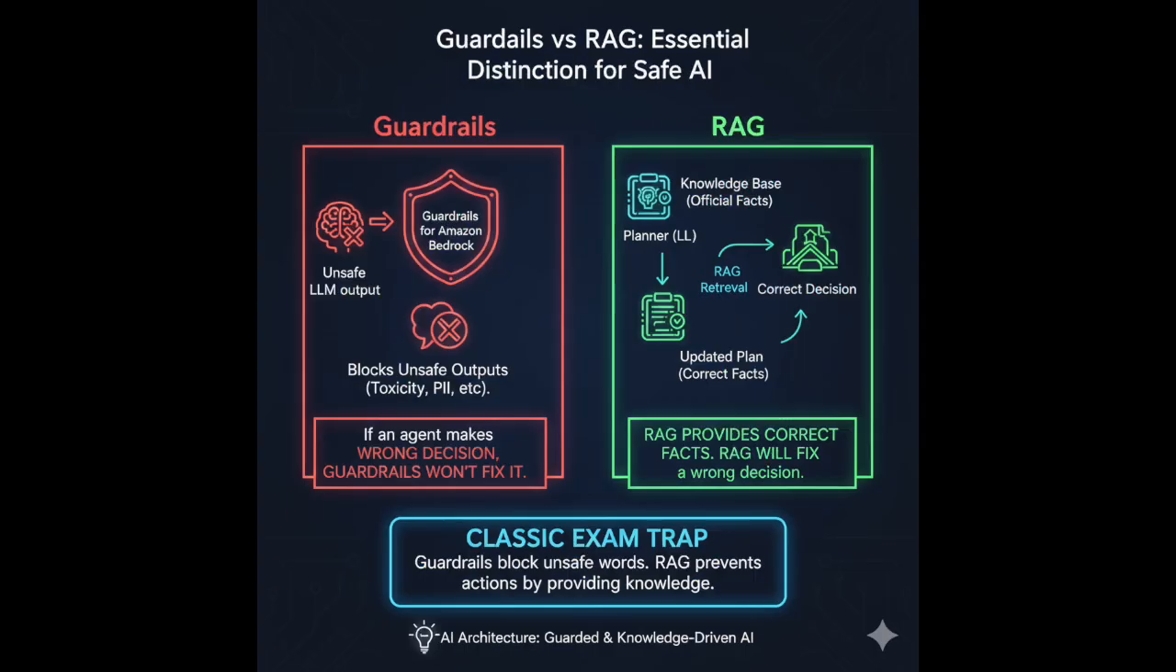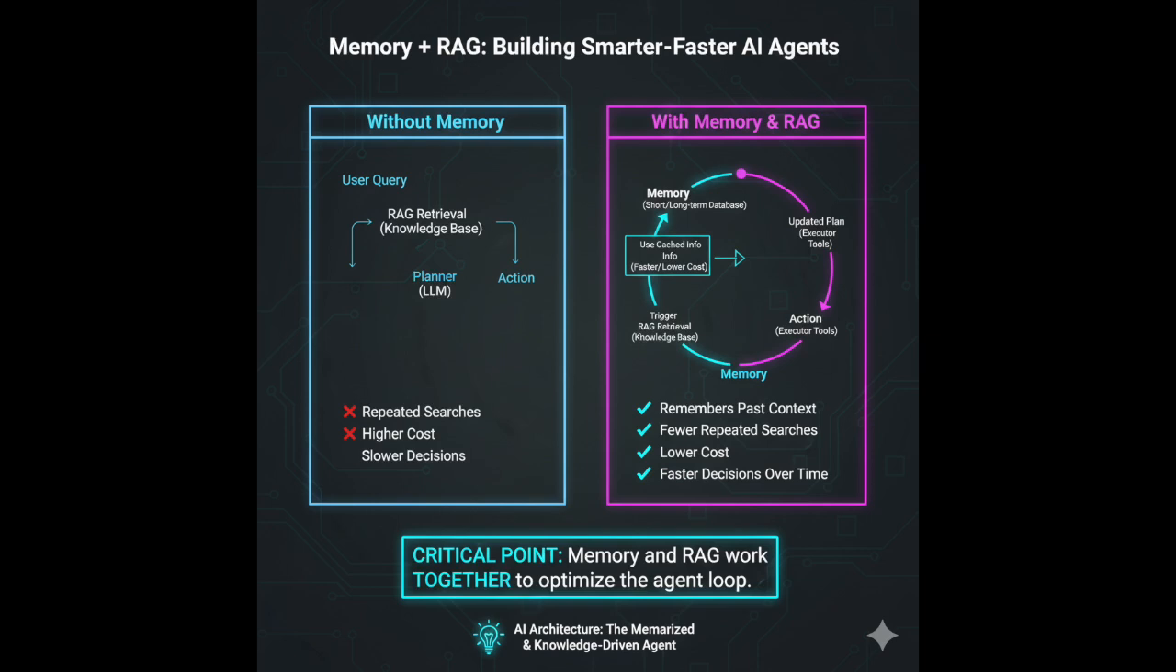One more important distinction. Guardrails and RAG solve different problems. Guardrails block unsafe outputs. RAG provides correct facts. If an agent makes a wrong decision, guardrails won't fix it. RAG will. This is a classic exam trap. Memory and RAG together are extremely powerful. The agent can remember past retrievals, previous decisions, and outcomes. That means fewer repeated searches, lower cost, and faster decisions over time. Memory can be short-term or long-term, but it always works alongside RAG.